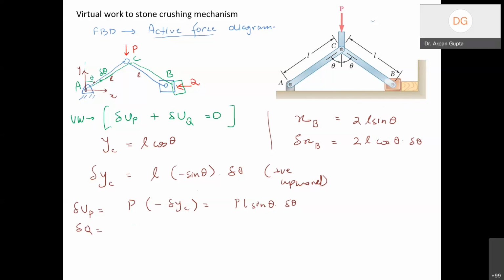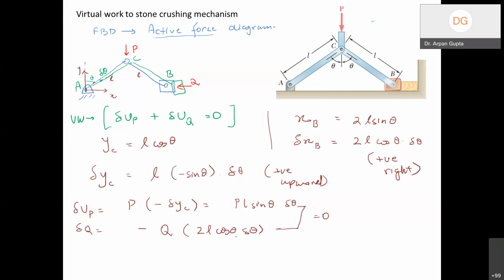Now Q is in the negative direction and delta xB is positive rightward, right? So this is positive in the right direction, and therefore again we have to put a negative, so negative Q times 2L cos theta times delta theta. So what the principle of virtual work says is that this plus this should be equal to 0.